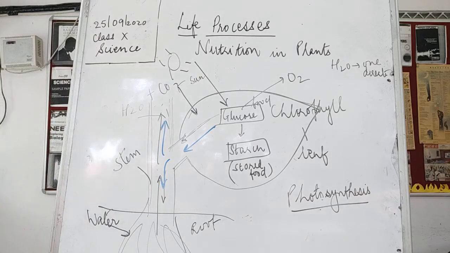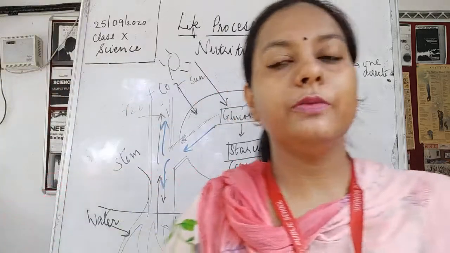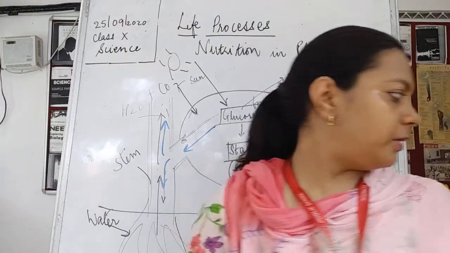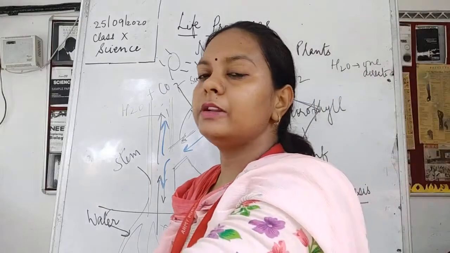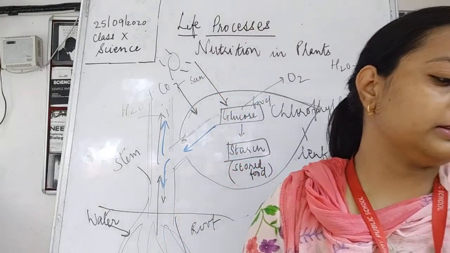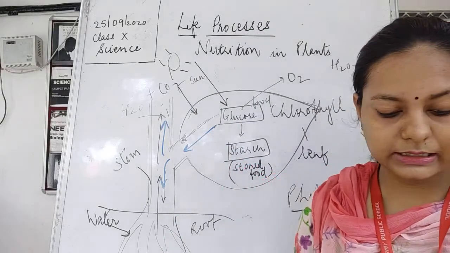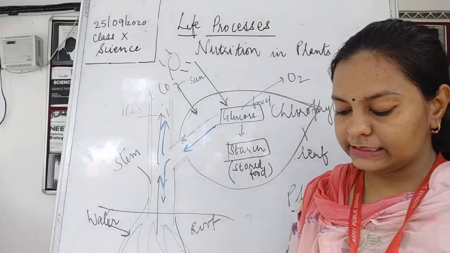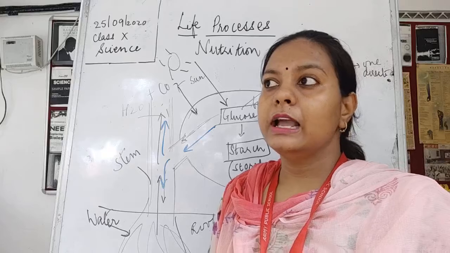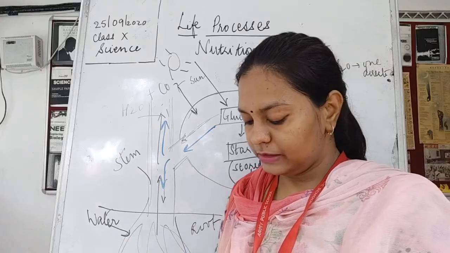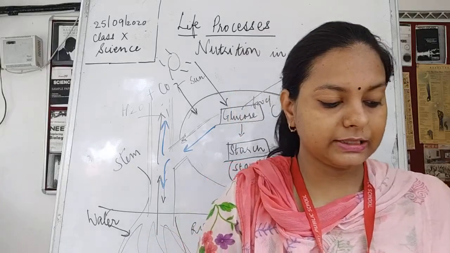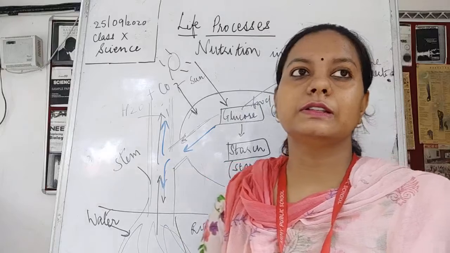Okay, so here next thing that we have to study is that the extra food which is being prepared is stored inside the plant. Okay, it is stored inside the plant in the form of the starch. After that the next thing you have to study is that the nutrients are getting synthesized, and extra amount of energy is being synthesized, and in the animals it becomes really very different. So we'll just write down certain things. I'll just explain you certain things.